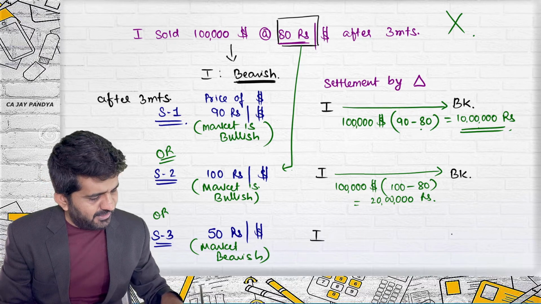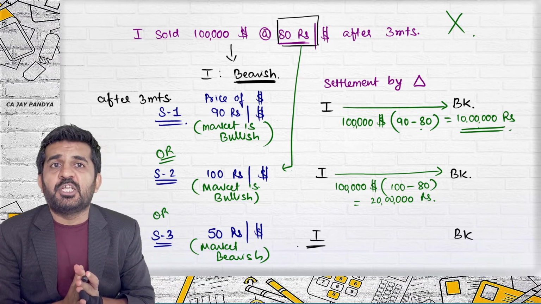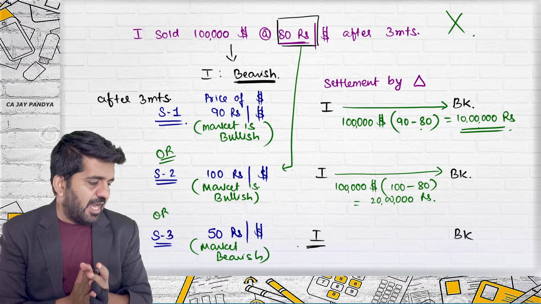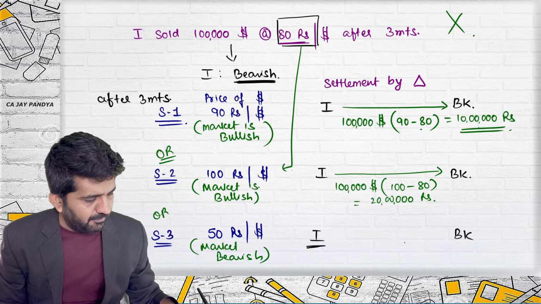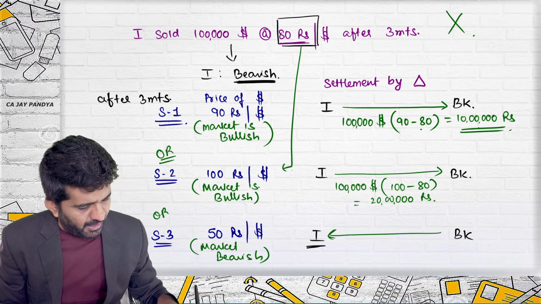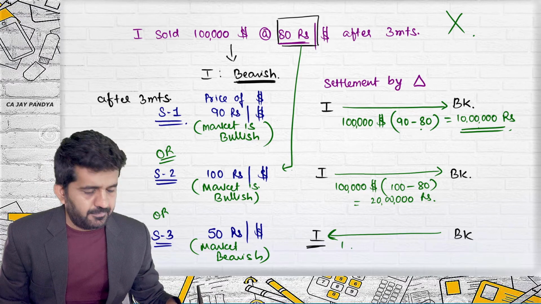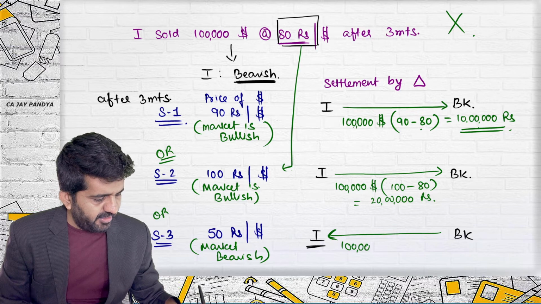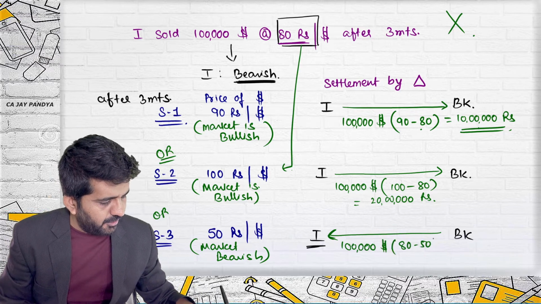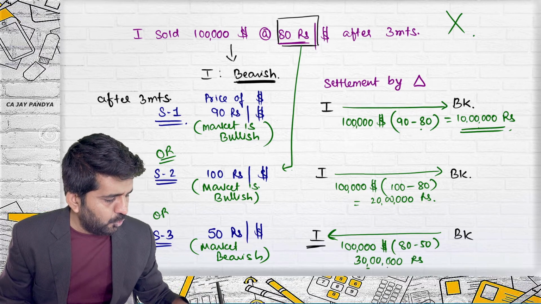There are two parties, I and the bank. We are concentrating only on I. Was I bullish or bearish? I is bearish, market is bearish. Will I be receiving money or paying money? Receiving money. So the bank will pay to I. Can you help me out, how much? Because I have not taught you this. 30 lakhs. It is 1 lakh dollar into 80 minus 50. Good. It will be 30 lakh rupees the bank will pay to me.